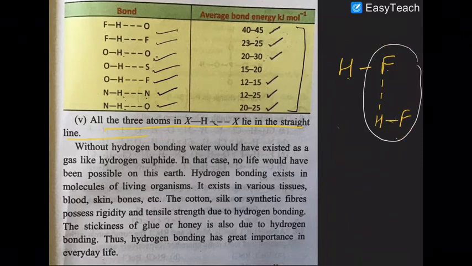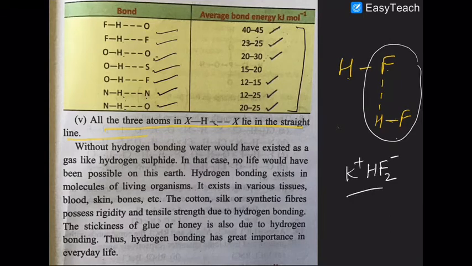The real evidence is the presence of HF2 negative and K plus. In K plus HF2 negative, an ionic compound, the anion contains the strongest hydrogen bonding.